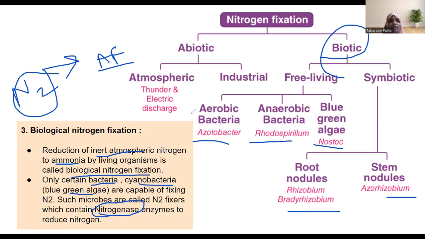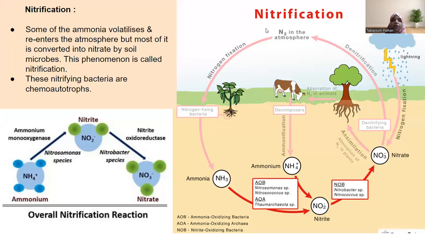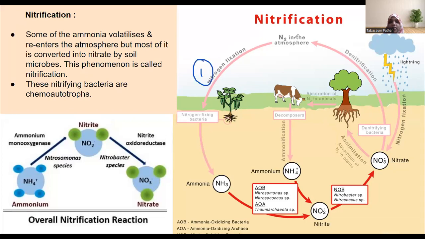What are those forms? We will see now. Fine. So this is nitrogen fixation, the first part of the nitrogen cycle, from N2 to ammonia. Now from ammonia, it has to be converted into ammonium, and then from ammonium, as you can see, the first step we have discussed. So nitrogen from the atmosphere got fixed by nitrogen fixing bacteria to ammonia.